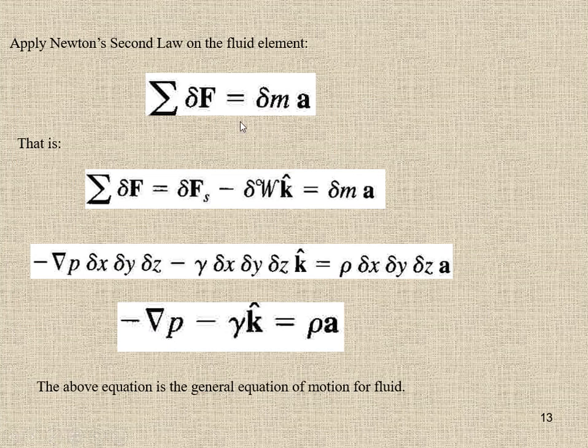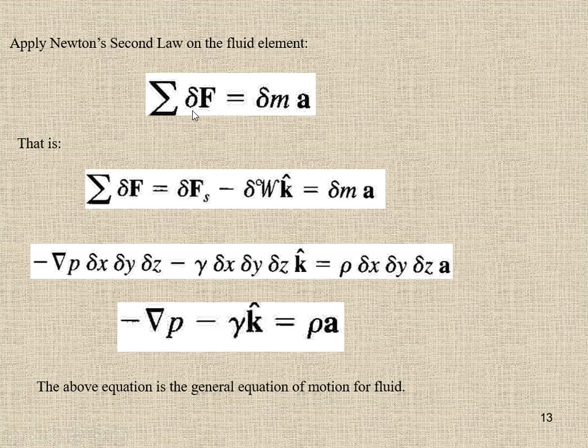At the moment we are considering the fluid can be in motion or static. According to the second law of Newton, the net force acting on the fluid element is equal to mass into acceleration.